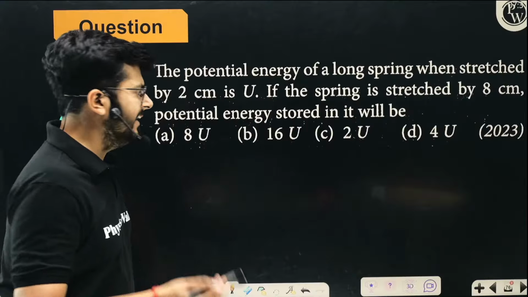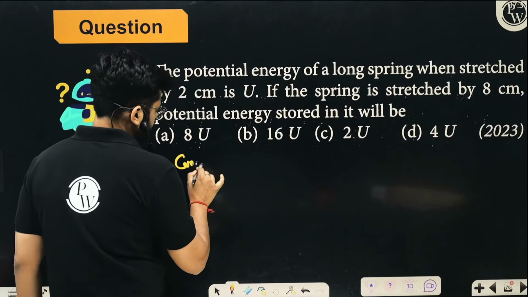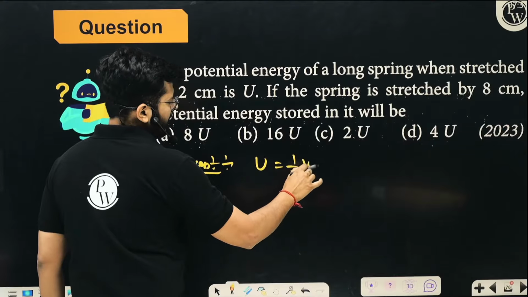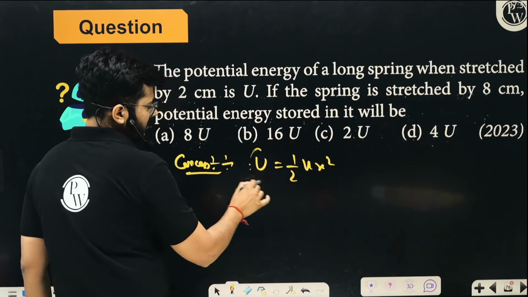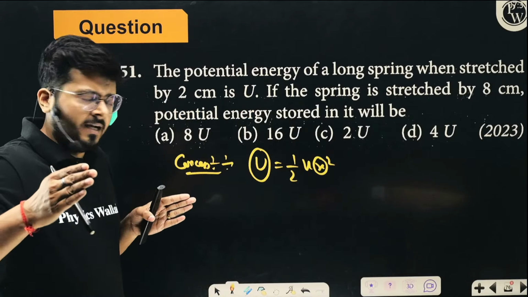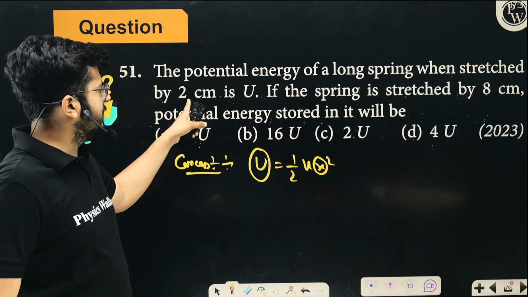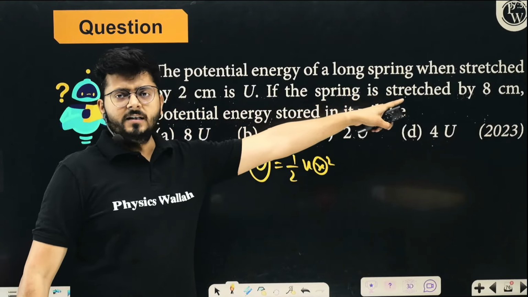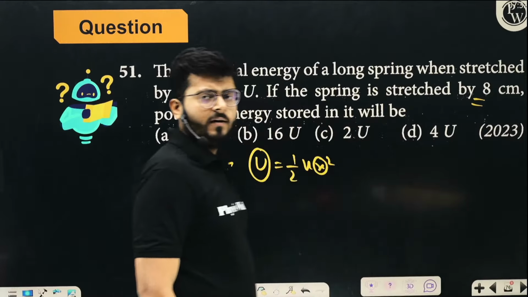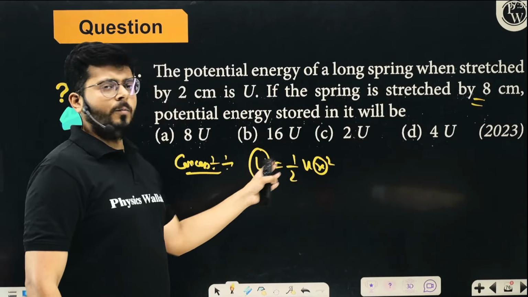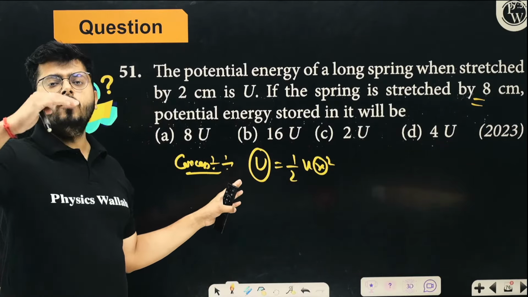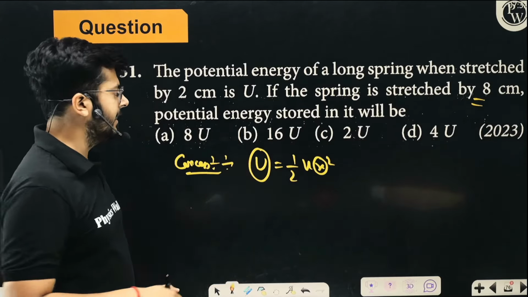So the clear concept is that the potential energy of the spring is half kx square. So potential energy is dependent on the square of deformation. Previously the deformation is 2, now the deformation is 4 times the previous value. So if the deformation increases by 4 times, the potential energy will increase by 4 square times, which is 16 times. Yes or no?